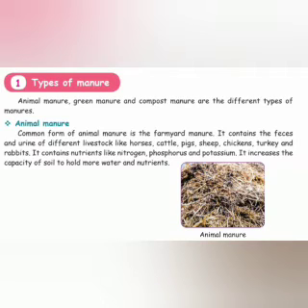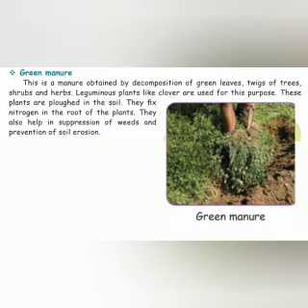Can you understand? The next type is green manure. This is a manure obtained by decomposition of green leaves, twigs of trees, shrubs and herbs. Leguminous plants like clover are used for this purpose. These plants are plowed in the soil. They fix nitrogen in the roots of the plants. They also help in suppression of weeds and prevention of soil erosion. Can you understand about the green manure, cuties?